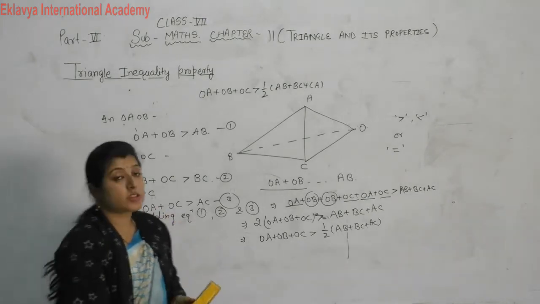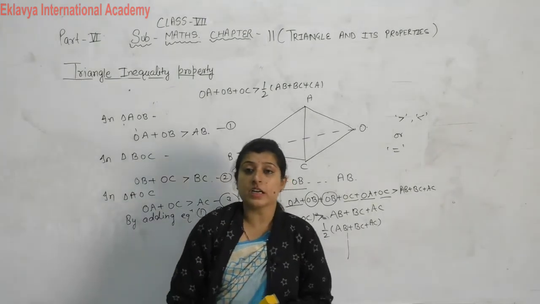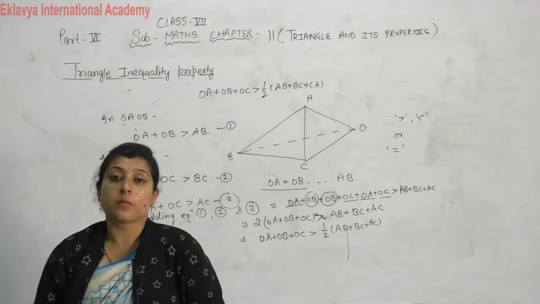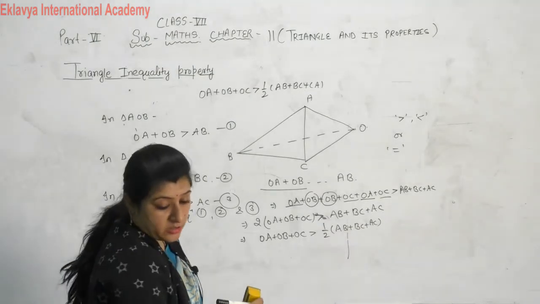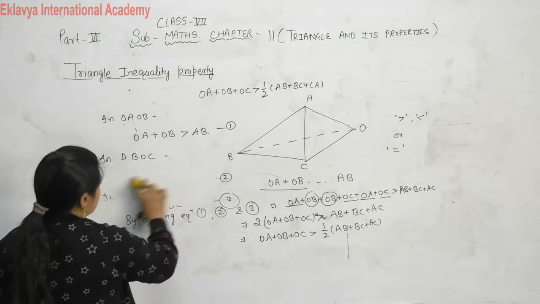So this time we will use the triangle inequality property. Okay, let's now discuss the exercise.